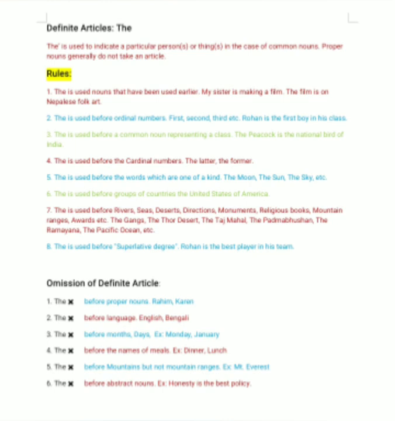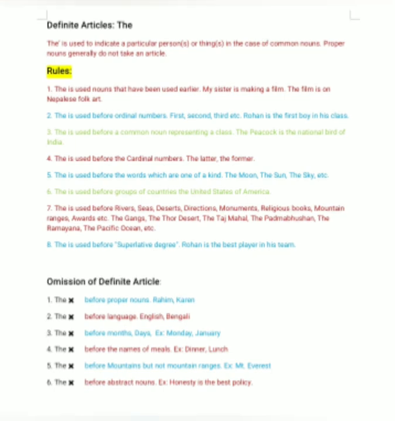Second usage, the is used before ordinal numbers as well as cardinal numbers. Ordinal number means first, second, third, and cardinal numbers means the latter, the former. Okay. The is also used before a common noun representing a class. For example, the peacock is the national bird of India. Now here the peacock represents all the peacocks.